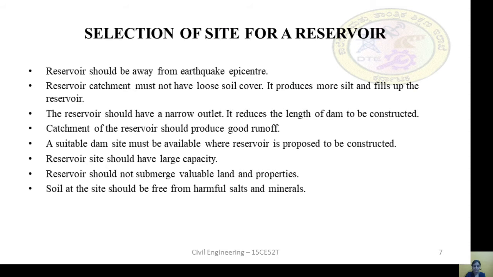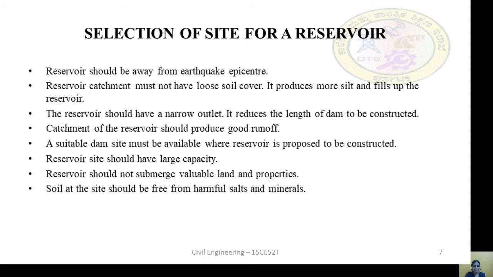Reservoir site should have large capacity. The larger the capacity of the reservoir, the more water can be stored. So from that point of view, we select the reservoir site which has a larger capacity.